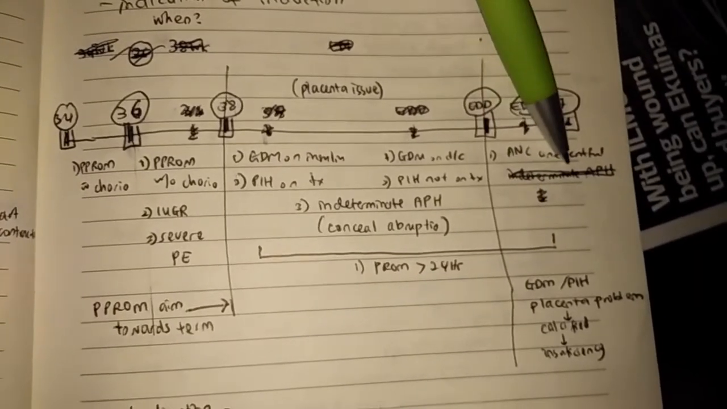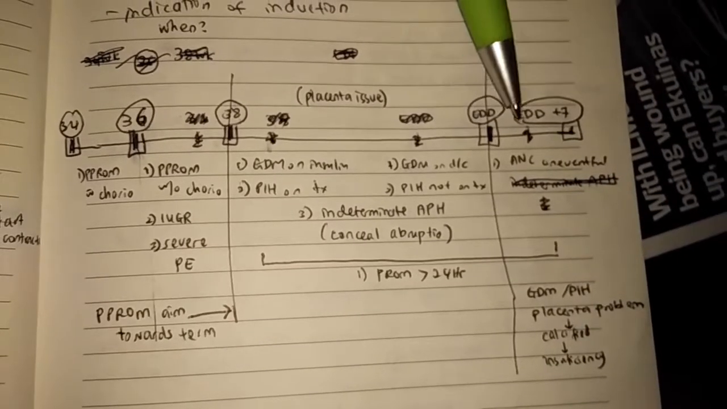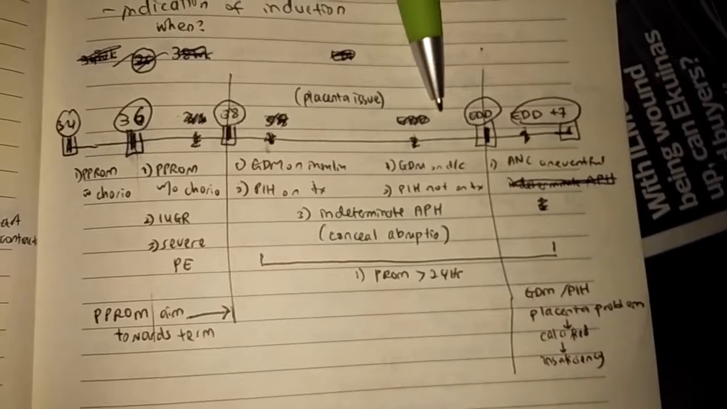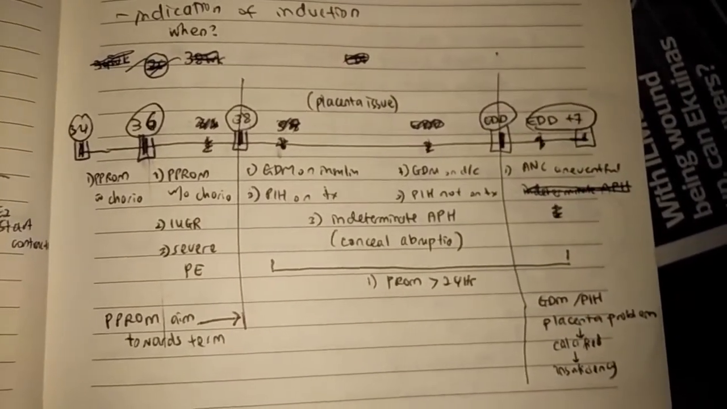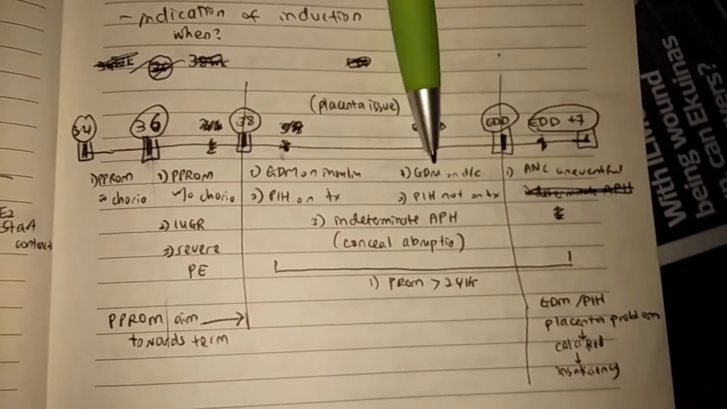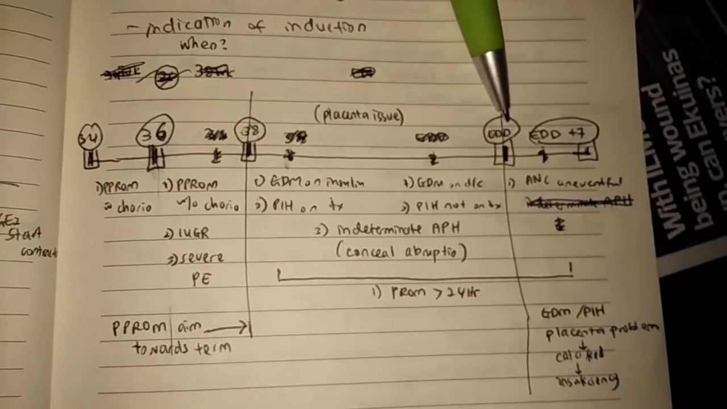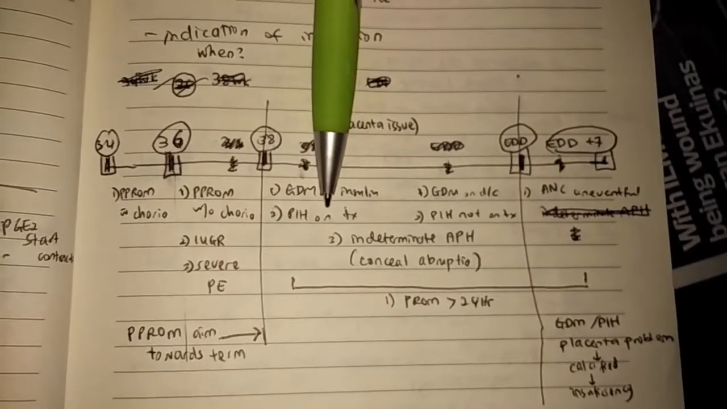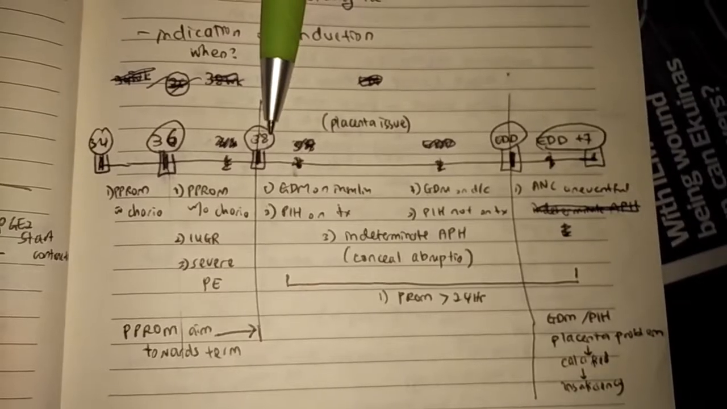For ANC uneventful, we may allow post-date. However, for GDM and PIH, you may not, because there's a probability of placenta insufficiency due to the calcification of the placenta due to the GDM and PIH. For GDM on diet control or PIH not on treatment, we may allow up to 40 weeks. However, GDM on insulin or PIH on treatment, we should IOL at 38 weeks.